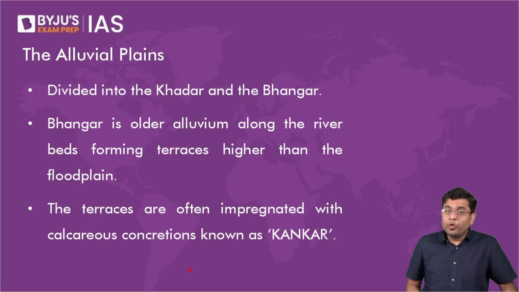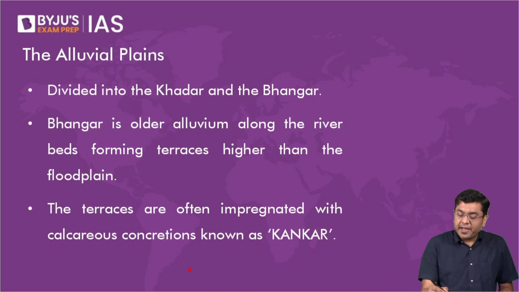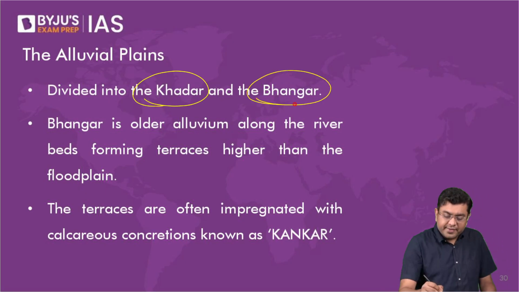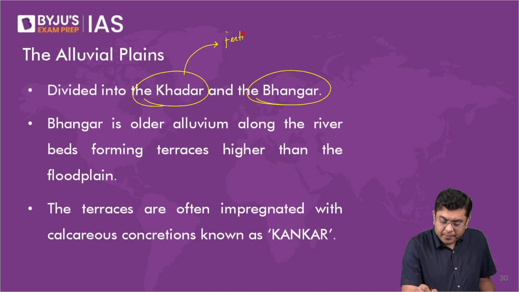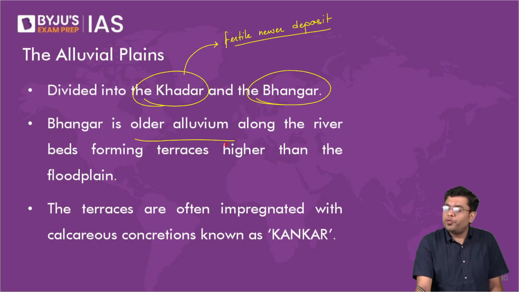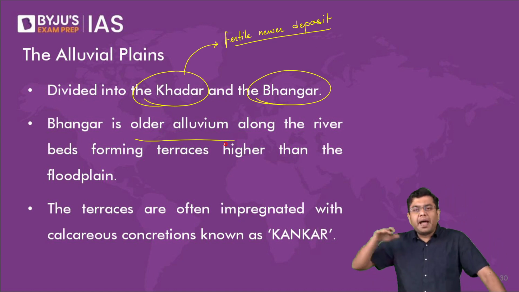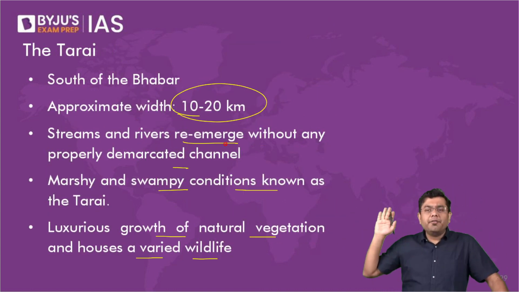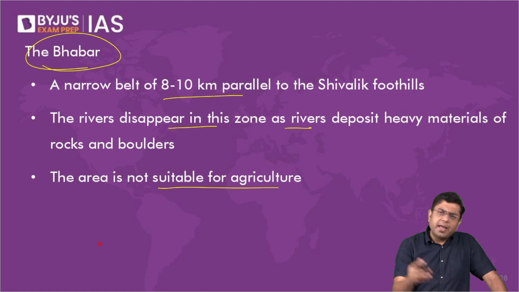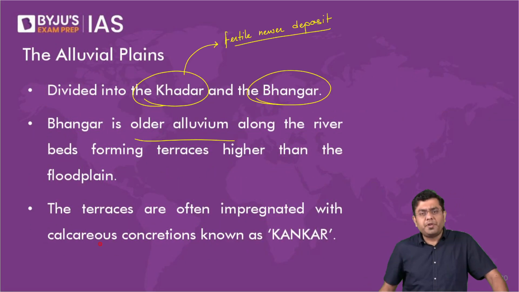Okay. Then the alluvial plains. The alluvial plains are classified into newer deposit, that is the Khadar, and the older deposit, that is the Bhangar. This is the fertile newer deposit. Right, this is Bhangar, the older alluvium. Older alluvium is formed at the terraces of the floodplain far away from the river. So they are formed far away from the river channel in the terraces of the floodplain, where they might have been deposited 100 years back, 150 years back, etc.